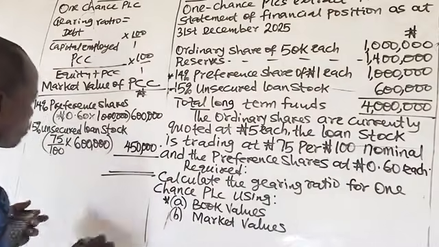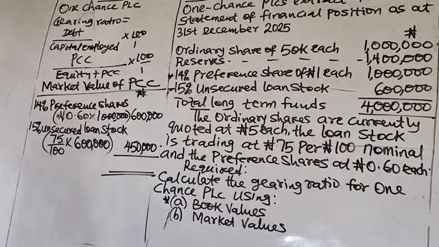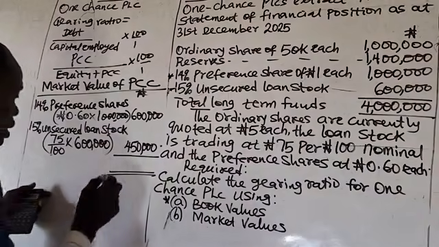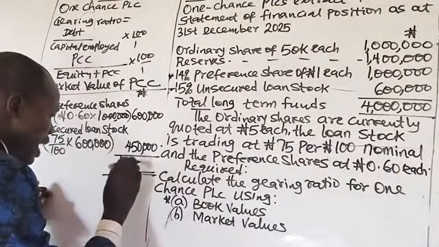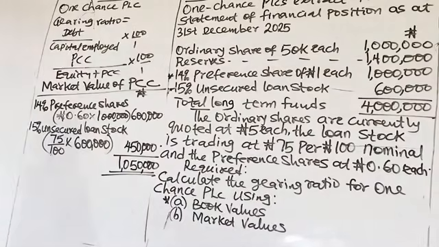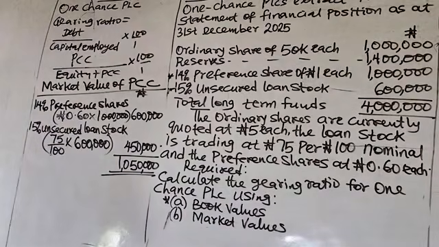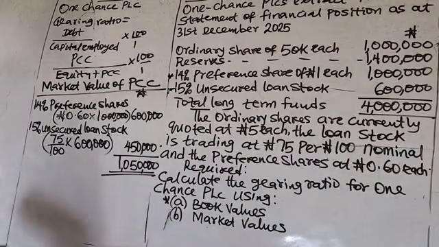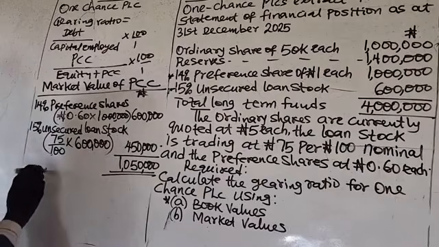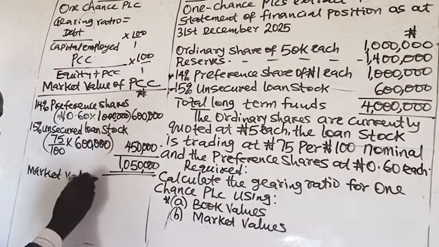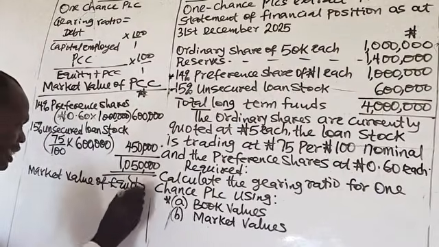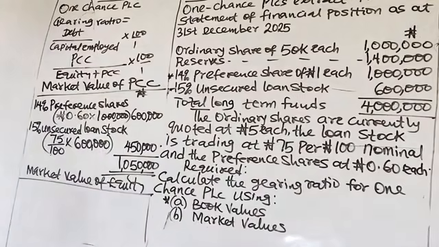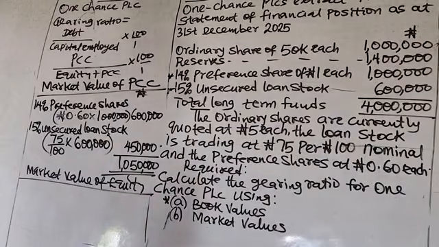If you sum up the market value of the preference shares and the loan stocks, you have 1,050,000 naira. So that is the market value of prior charge capital. So aside from the prior charge capital, we have the equity. Now, what is the market value of equity? When calculating the market value of equity, the reserves should be ignored.